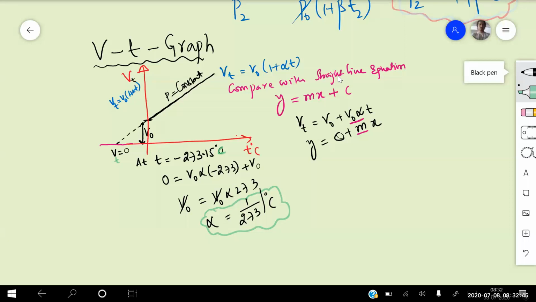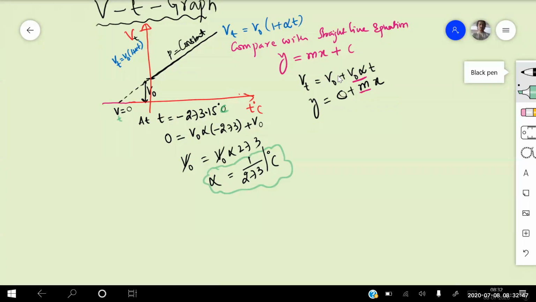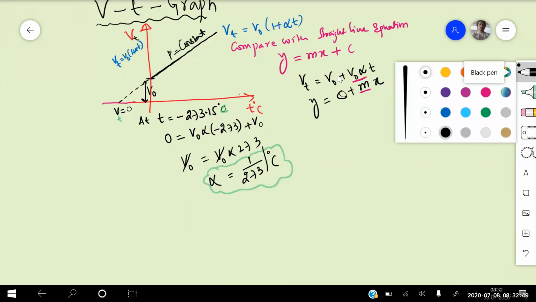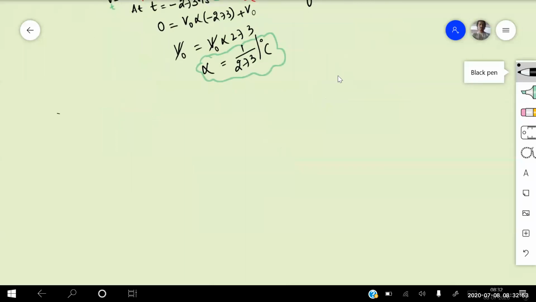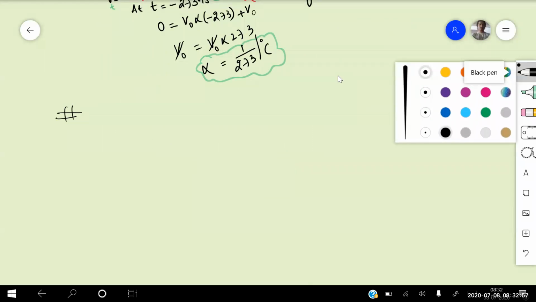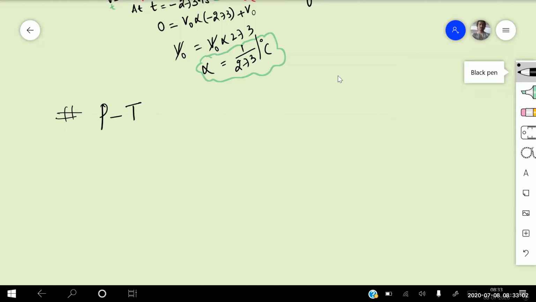If the VT graph is clear, now let us try to write the PT graph also. Let us see whether we can write it or not. So for the second graph, take a paper and pen and try to do it along with me. This is your pressure versus temperature graph. What is remaining constant? Mass and V are constant.